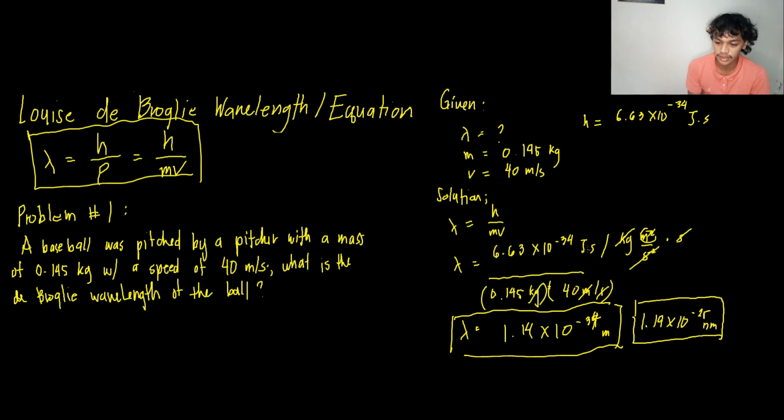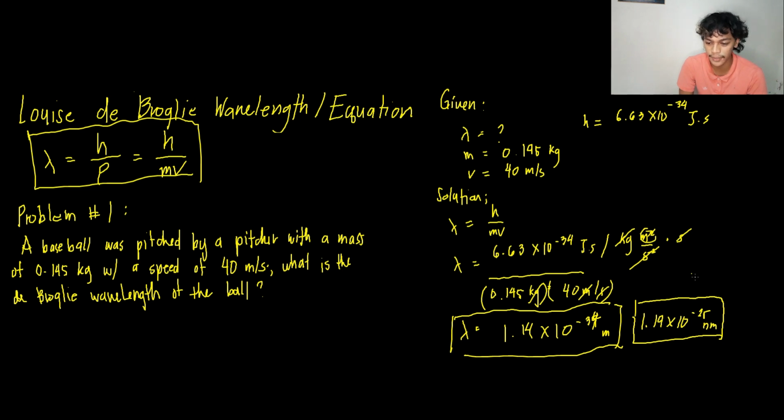Therefore we can conclude that even though we are matter and we are composed of this wave property, we can't see it because it is very small.